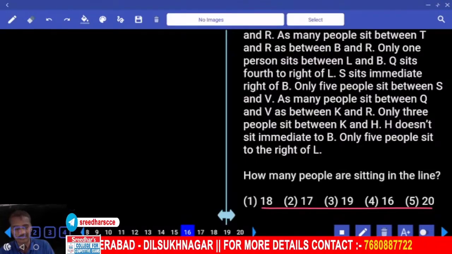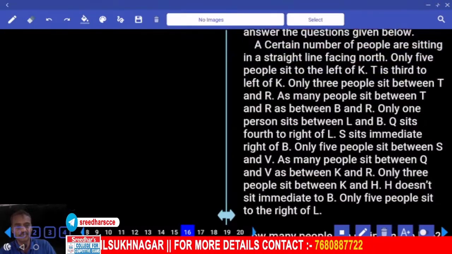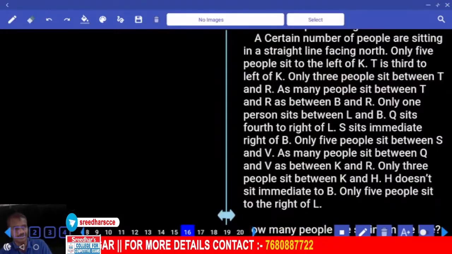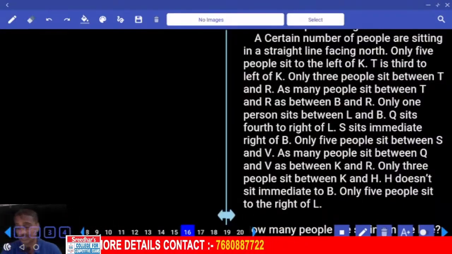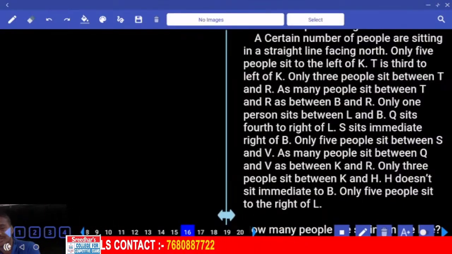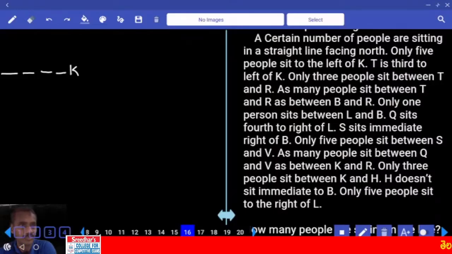Then coming to the first one. Now you need to work out this one under the second priority. Only 5 people sit to the left of K. How many people are to the left of K? 5. That means K has 4 people to the left hand side, and K is 5th to the left.